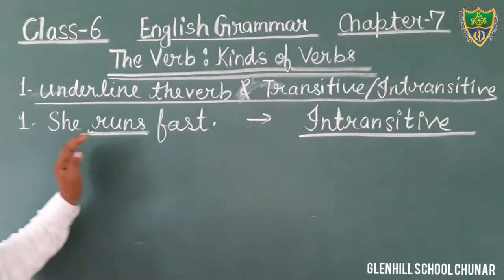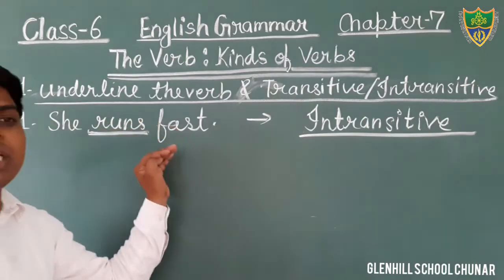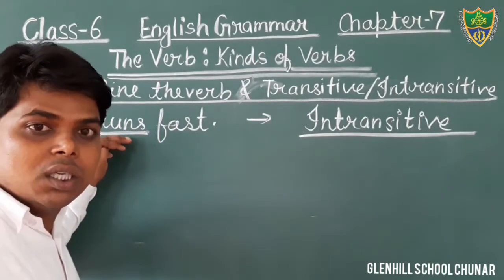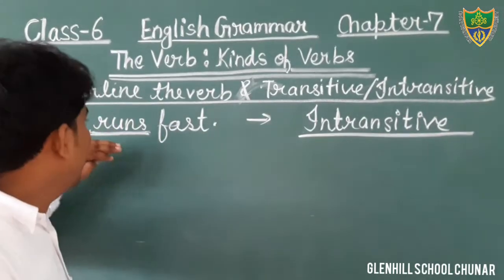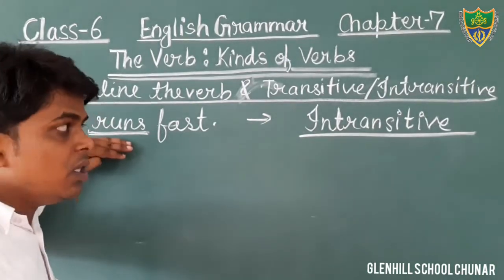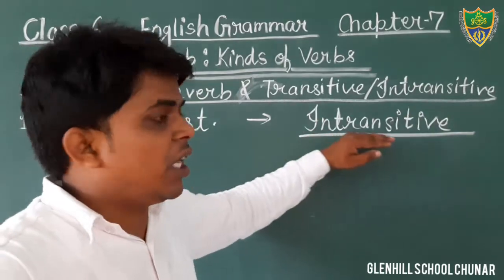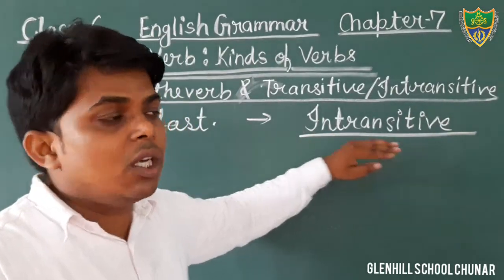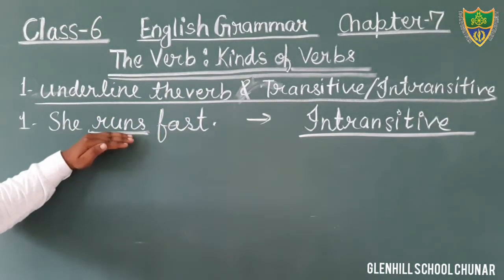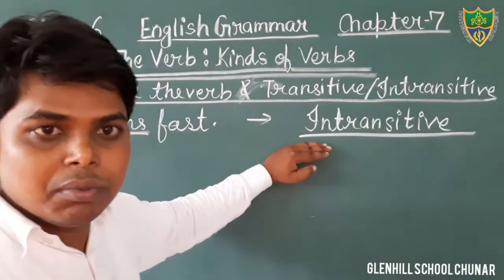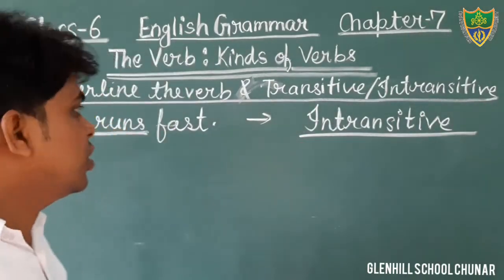She runs fast. In this sentence, the word runs is the verb, so underline it with the help of pencil, and in the given blank write intransitive, because runs is an intransitive verb.